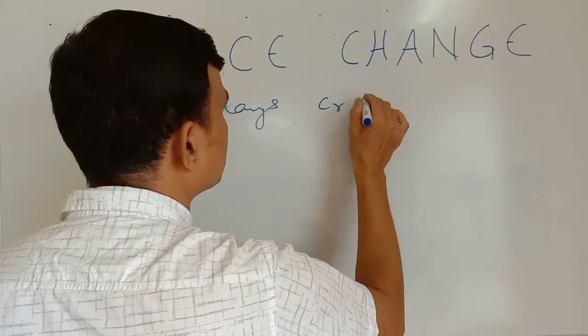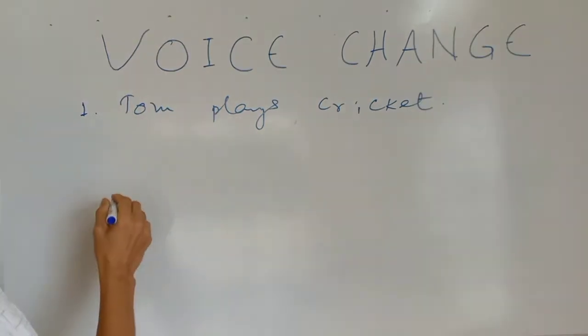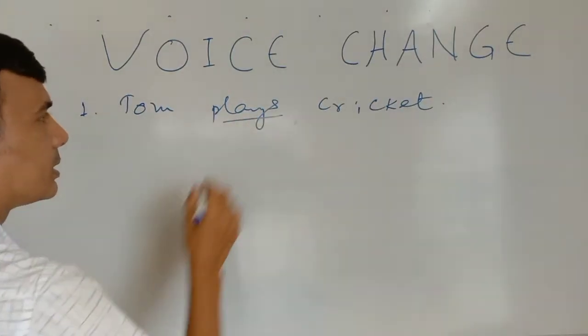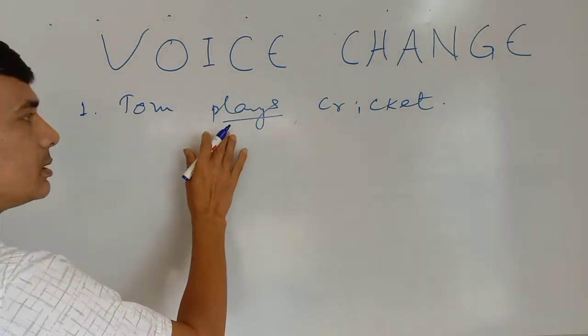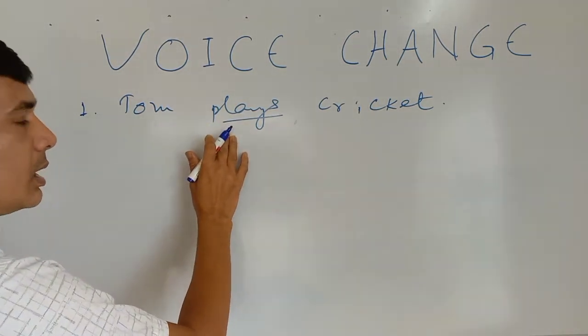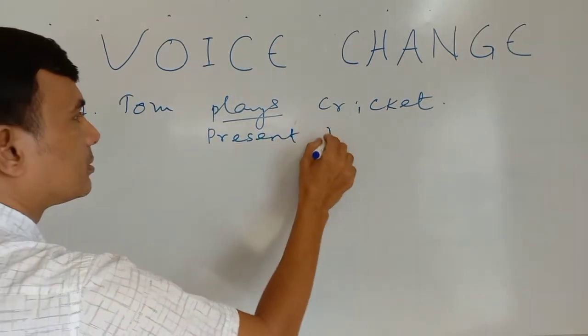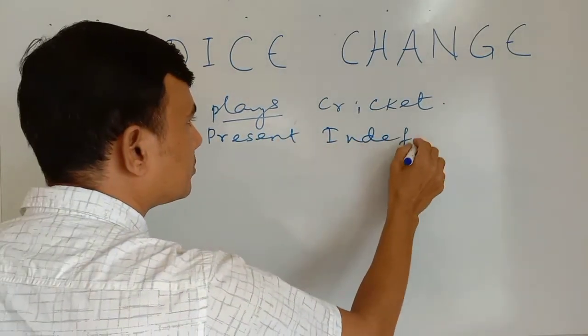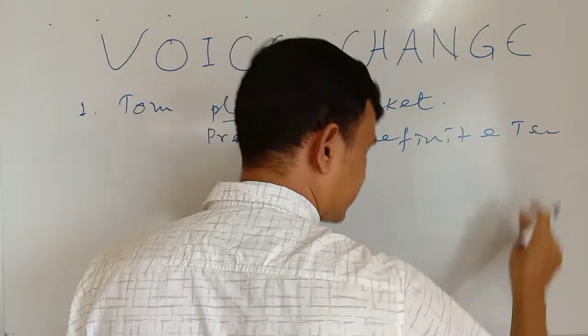Tom plays cricket. Tom plays cricket. The verb is in indefinite tense. That is present indefinite tense. I can write here present indefinite tense.